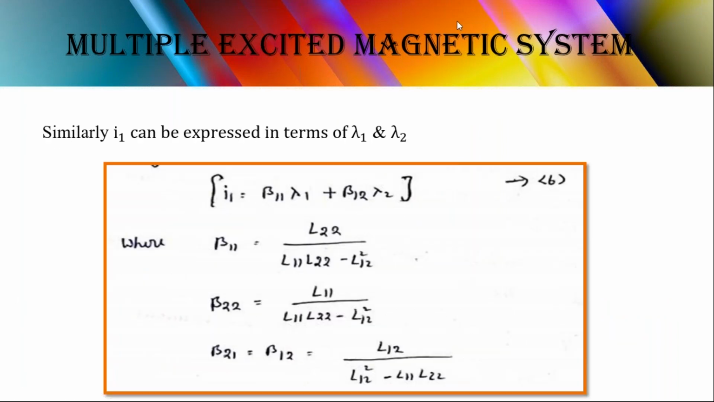Now we will see that. Using the same method, we can obtain I1 equals beta 1 1 lambda 1 plus beta 1 2 lambda 2. So now we found the two equations: I1 is equal to beta 1 1 lambda 1 plus beta 1 2 lambda 2.